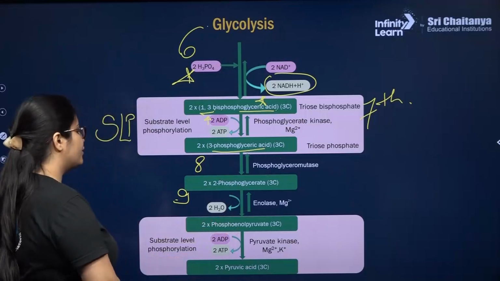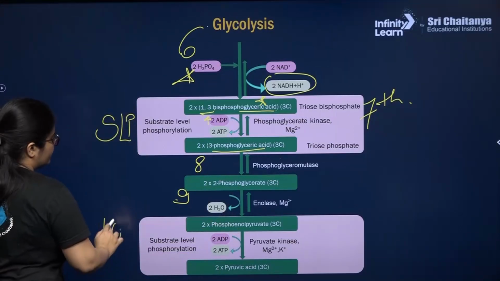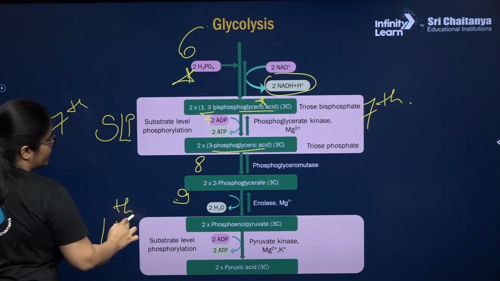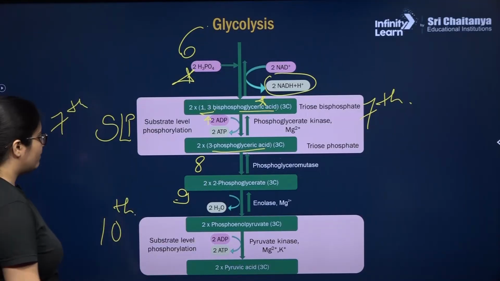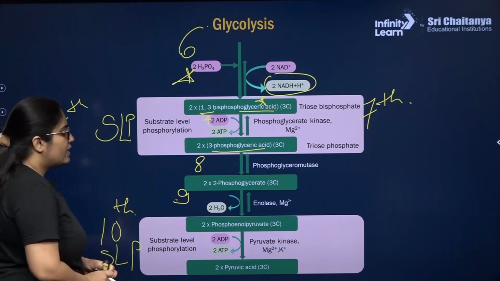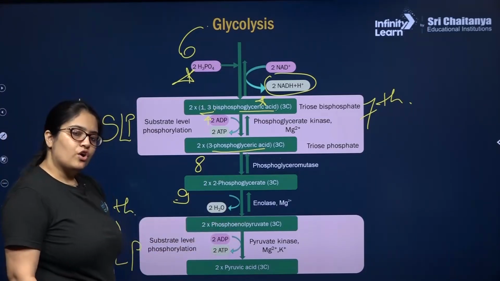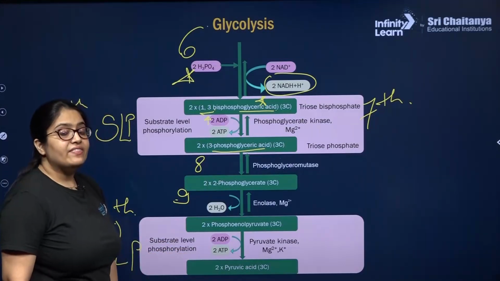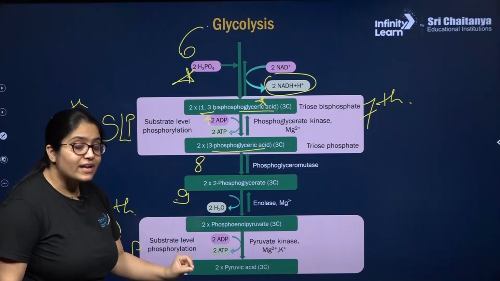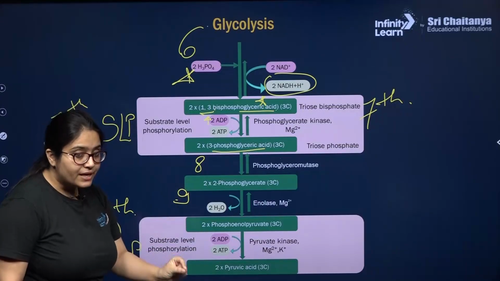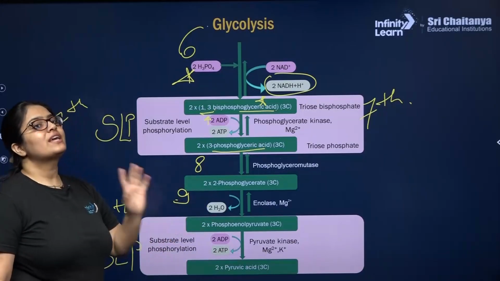Now here comes your 10th step, which is the most important step. In the 10th step, again there will be substrate level phosphorylation, that is SLP. Here each molecule of phosphoenol pyruvate will convert into pyruvic acid or pyruvate, and there will be release of inorganic phosphate along with some energy that will be accepted by ADP molecules to produce ATP.